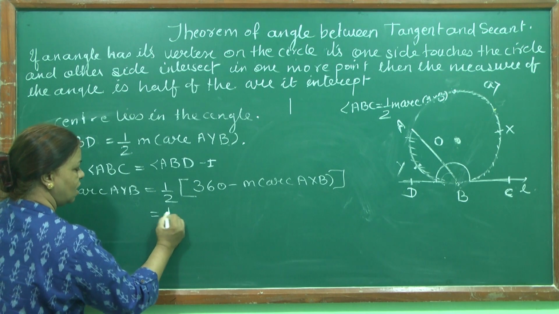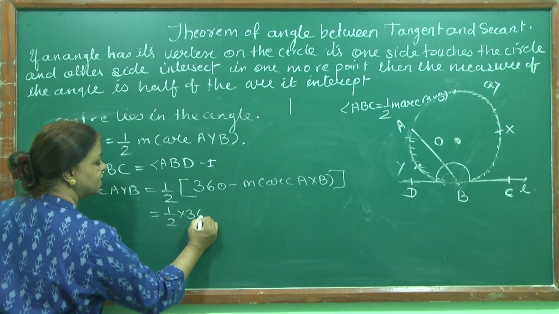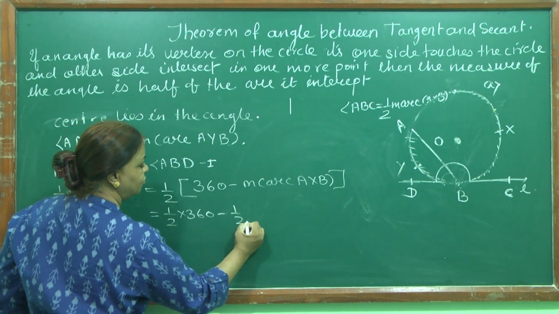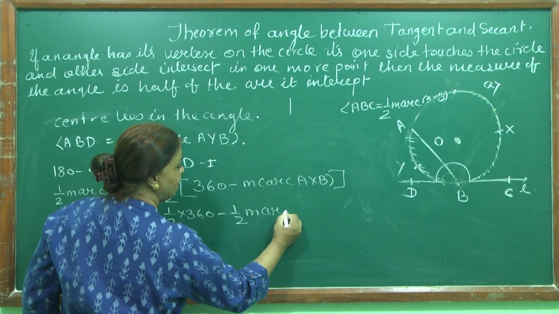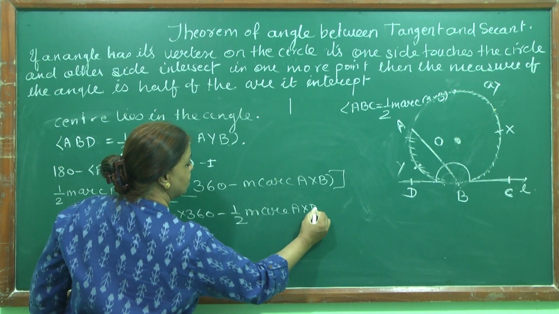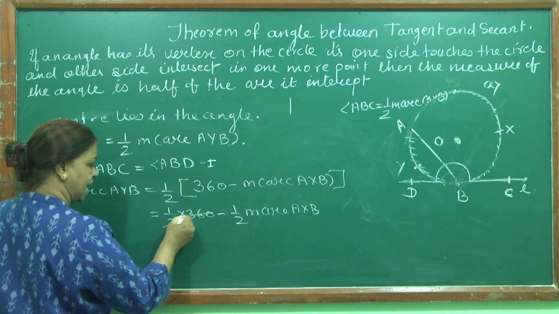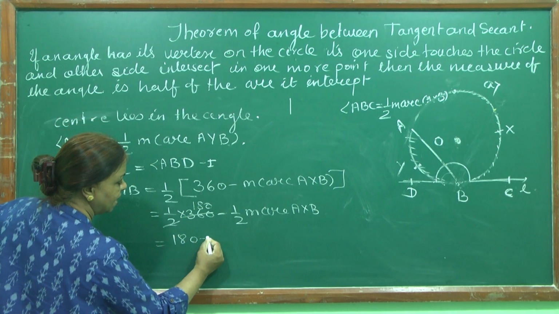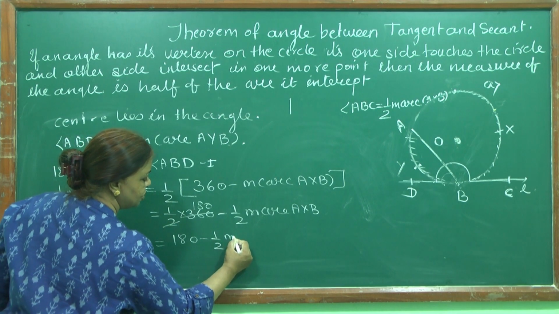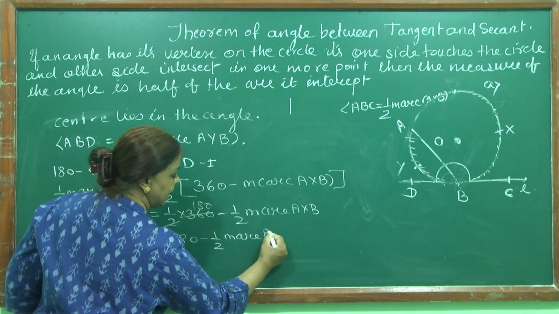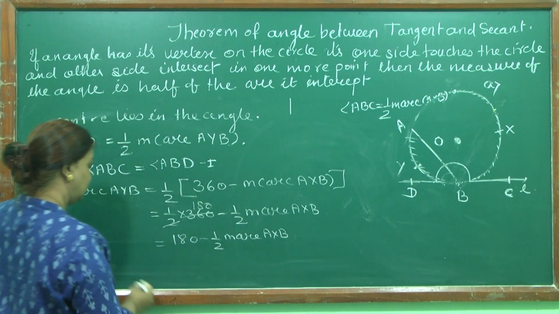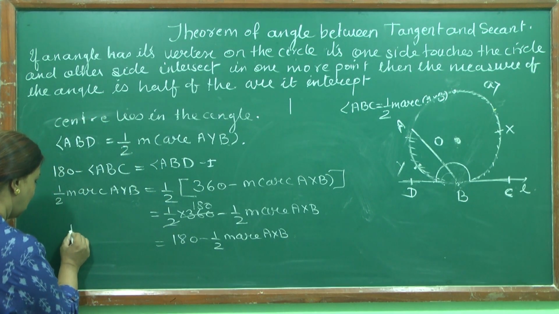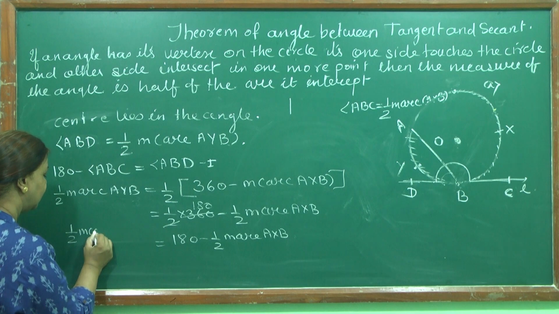Now half into 360 minus half into measure arc AXB. Now this I will cancel, it will be 180. So 180 minus half measure arc AXB is equal to half of measure arc AYB.